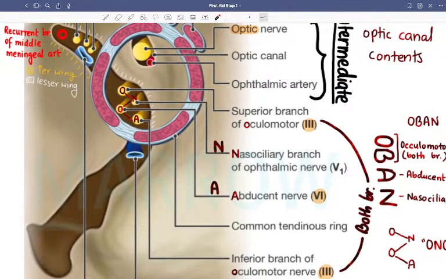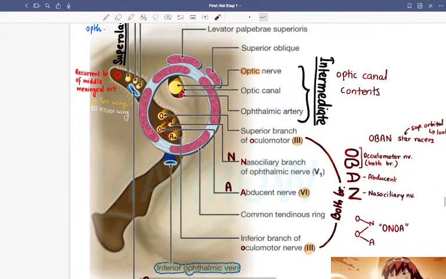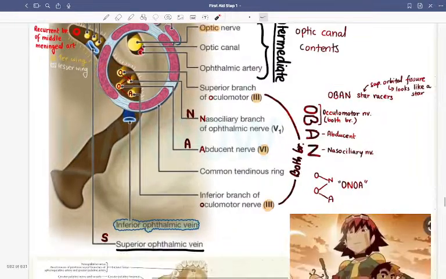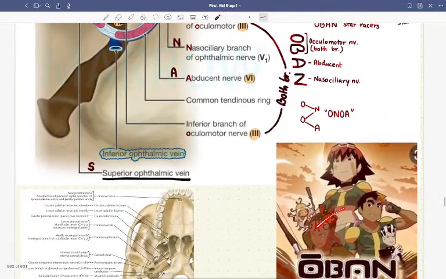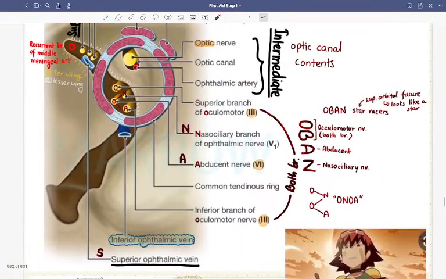Actually, here there can be another mnemonic. There was a cartoon called Oban Star Racers. This is one of my favorite cartoons, by the way. It was a long time back. It's about a female pilot.